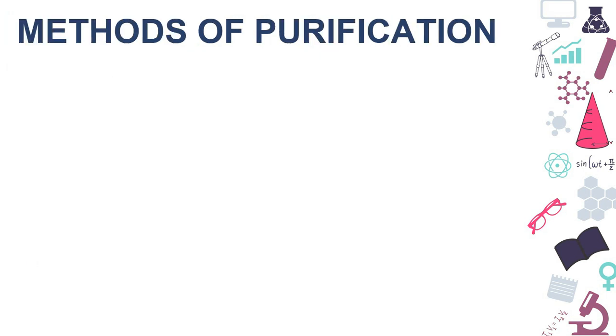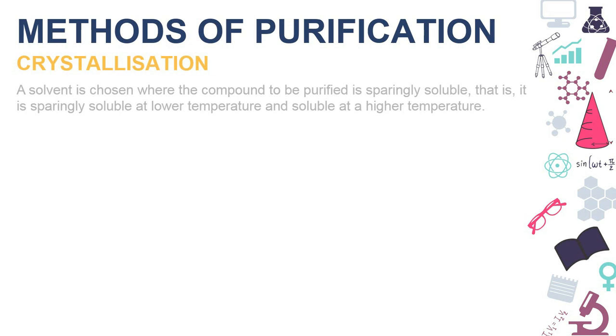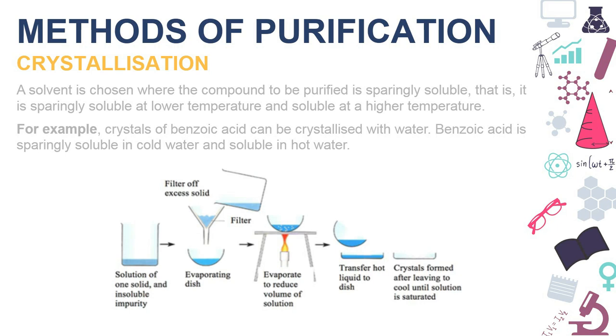In the methods of purification, the first method we have is crystallization. In crystallization, a solvent is chosen where the compound to be purified is sparingly soluble. That is, it is sparingly soluble at lower temperature and soluble at high temperature. For example, crystals of benzoic acid can be crystallized with the help of water, because benzoic acid is sparingly soluble in cold water and highly soluble in hot water.